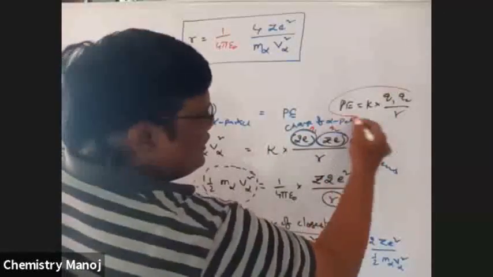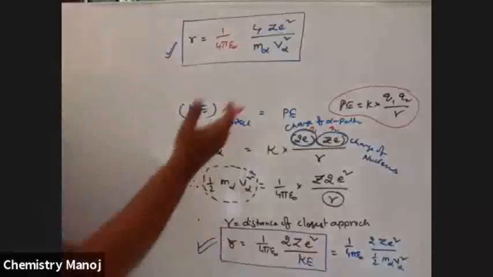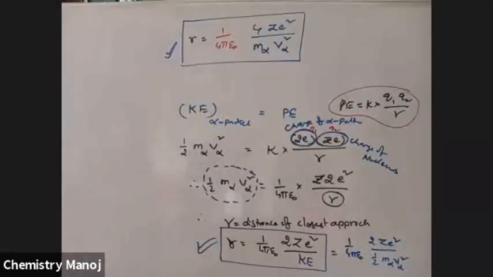So the potential energy, that is the electrostatic attraction, is equal to K into Q1 Q2 by R square, where R is the distance.